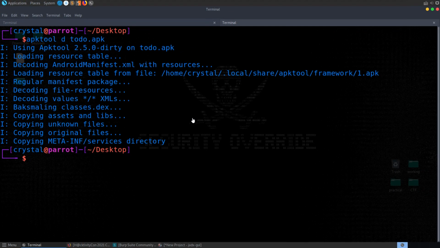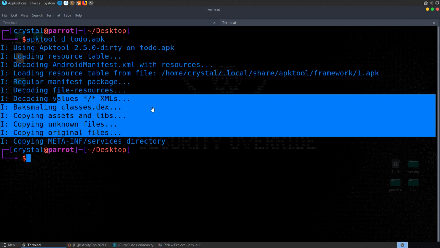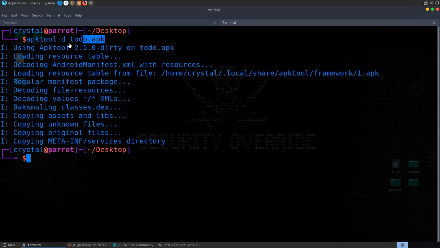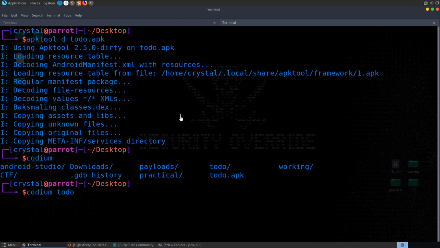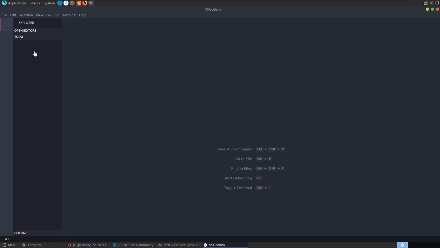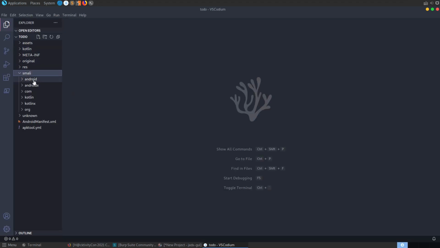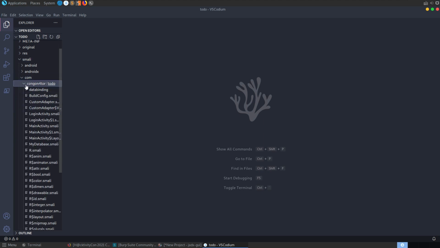But if we wanted to modify some of the code in the APK and recompile it, we can use APKTool to extract this, and then we could open it in Codium. We can basically open up all the extracted smali files, and that means we could go in here and modify what we need to.